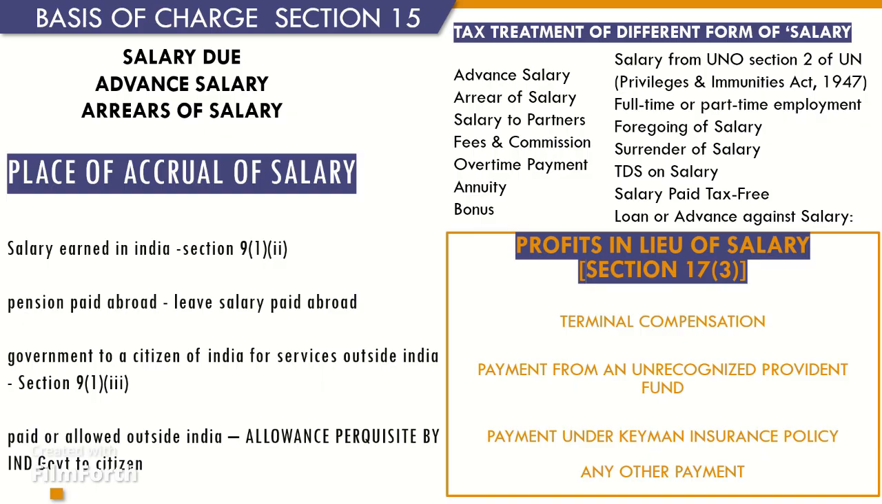TDS on salary. As per Section 192, every employer has to deduct tax on the taxable salary of his employee if such salary is more than the basic exemption limit and hand over the net salary, which is after TDS, to the employee. While calculating taxable income of the employee, salary before TDS has to be taken and not the net salary after TDS.